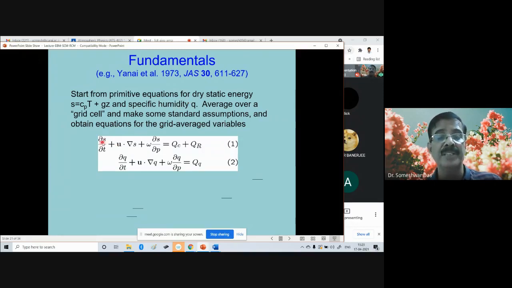You have the equation for the temperature in terms of the dry static energy. S is the dry static energy, which is CpT plus gz.